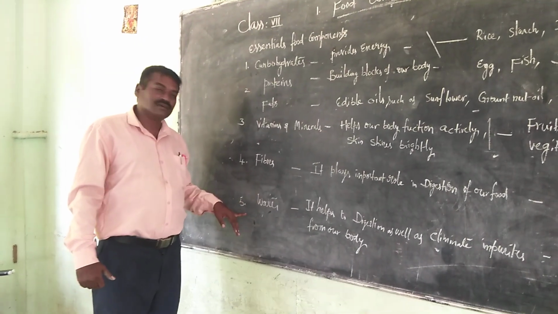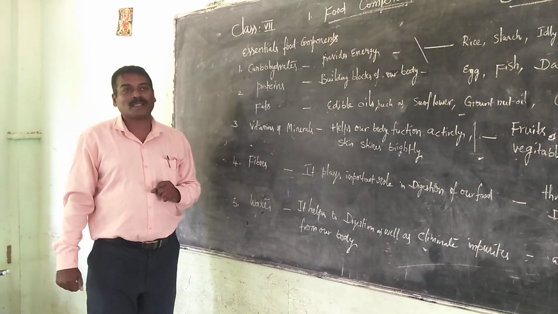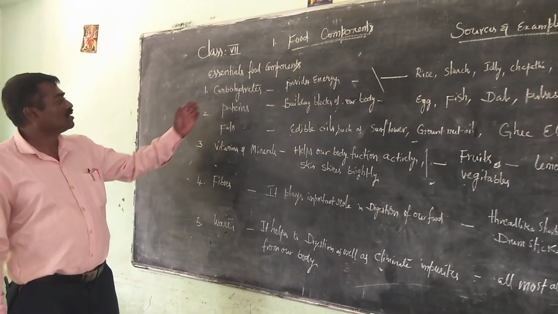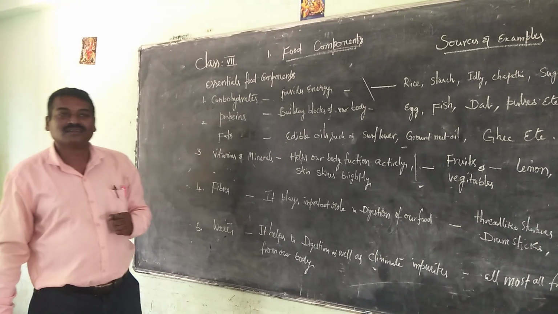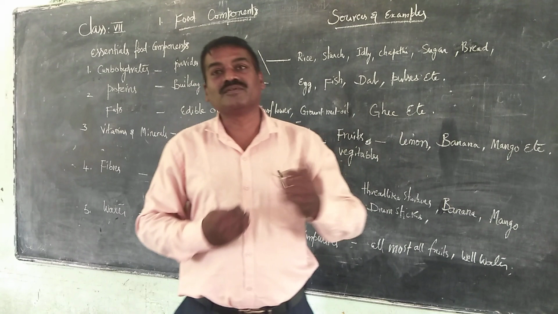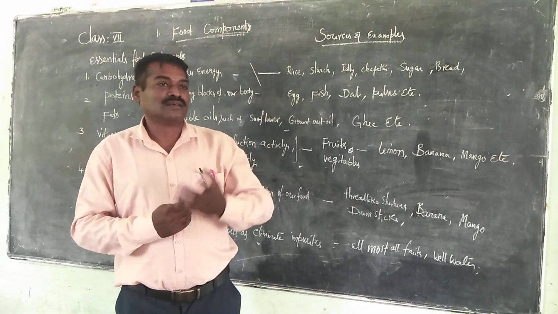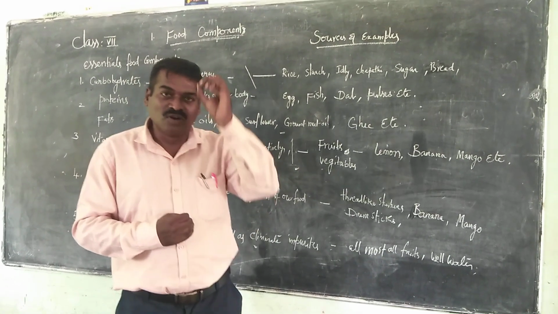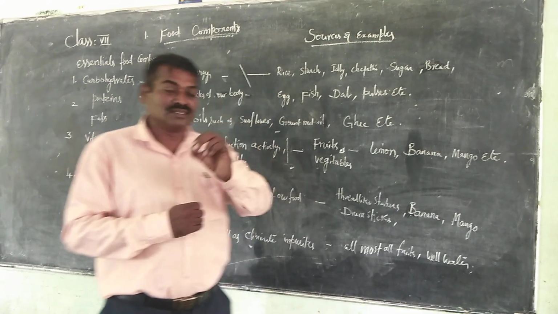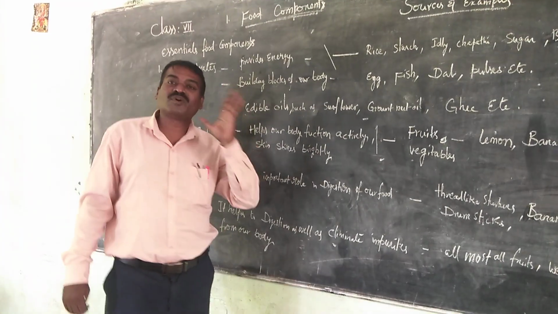Fibers. Of course, very important, what is essential to our body. Let us see the first one, carbohydrates. So, the major quantity of the food every day that we are going to take in our breakfast or lunch or dinner, most of the quantity belongs to carbohydrates.